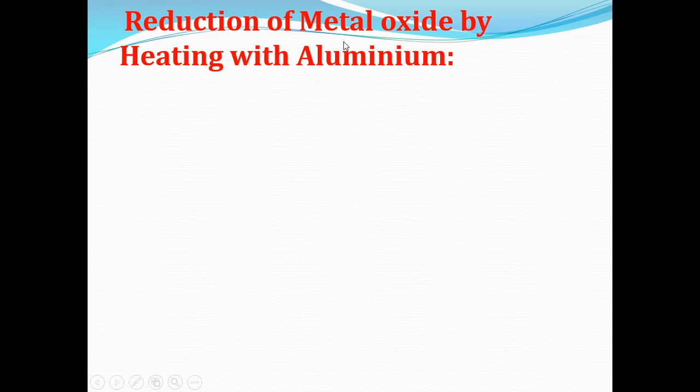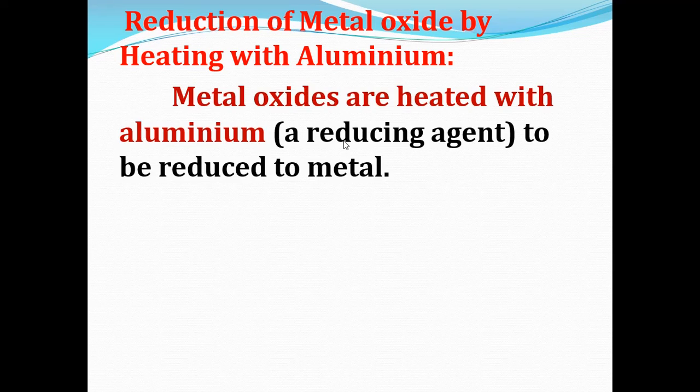Now, reduction of metal oxide by heating with aluminium. First we saw that carbon is a reducing agent, so metal oxides are converted into metal using a reducing agent such as carbon. Now we are going to see reduction of metal oxides by heating with aluminium. Aluminium is also an example of a reducing agent. When metal oxides are heated with aluminium, they are reduced to the metal.